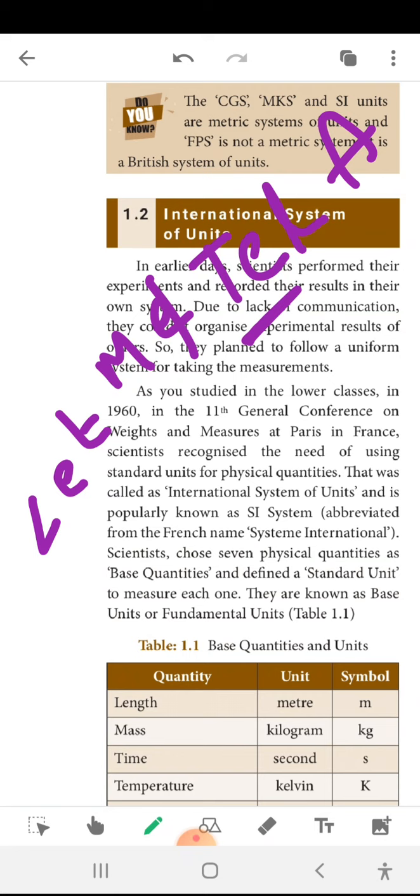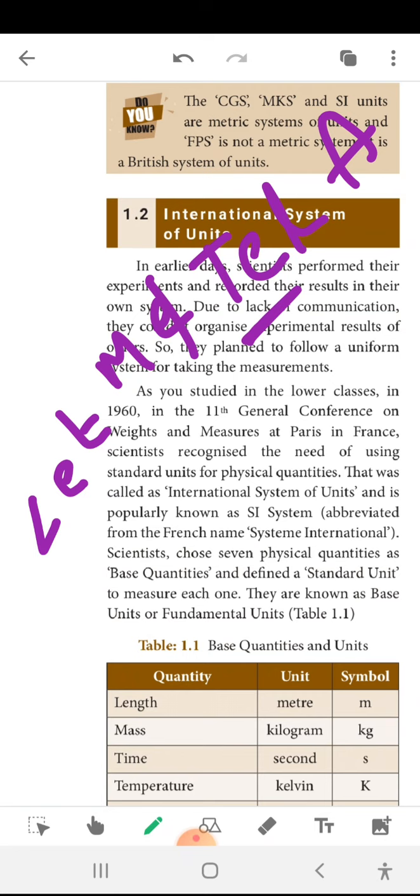Now you have to memorize the fundamental quantities. Let me tell a Kutti story. L for length, E for electricity, T for time, M for mass, and TE temperature, second L for luminous intensity, and A for amount of substance.